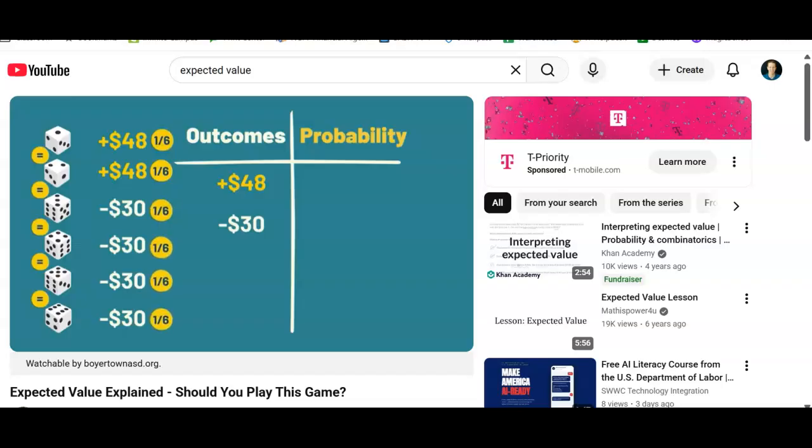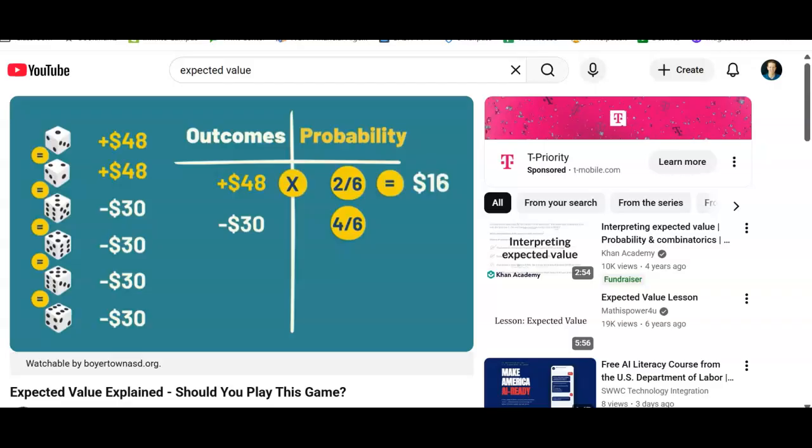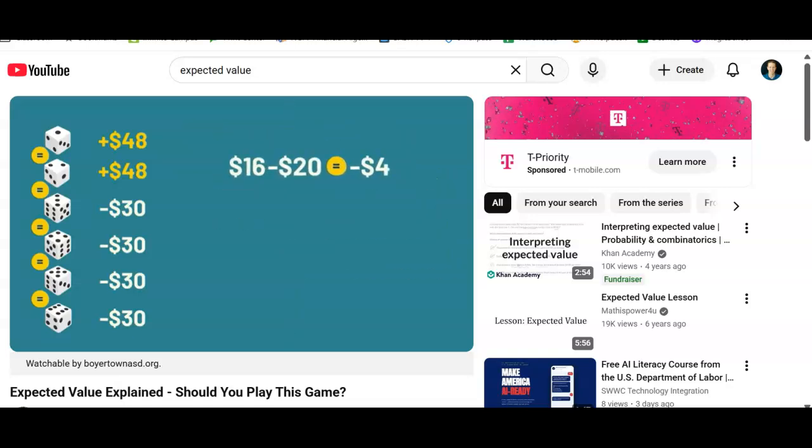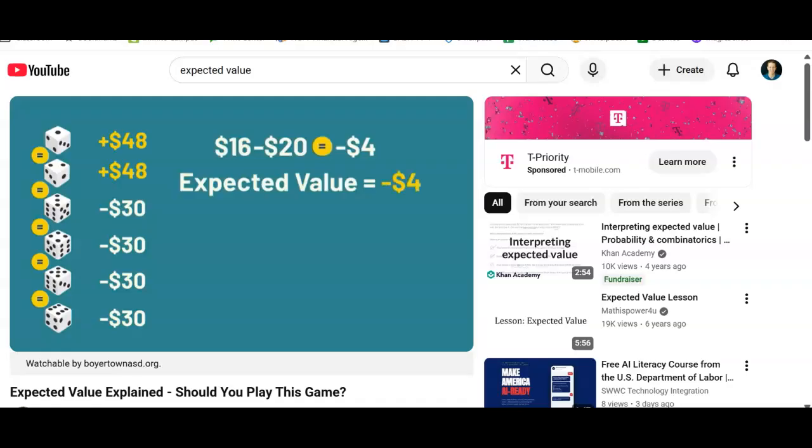In other words, the probability of getting $48 is 2 out of 6, and the probability of losing $30 is 4 out of 6. 48 times 2/6 is 16, and negative 30 times 4/6 is negative 20. We add them together and get negative 4. So our expected value is negative 4. On average, we will lose $4 for each play of this game.